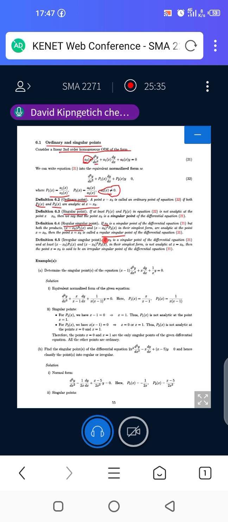We say if x naught is a singular point of the differential equation which you are given here, and at least one of x minus x naught times p1 of x, and x minus x naught squared times p2 of x, in their simplest form, is not analytic at x equals x naught.